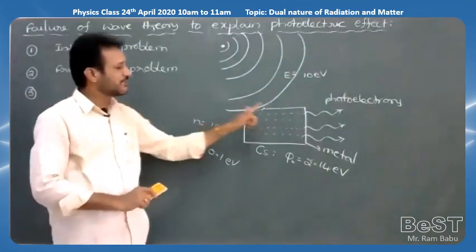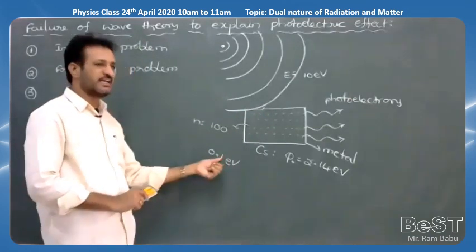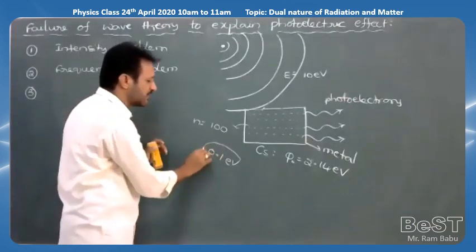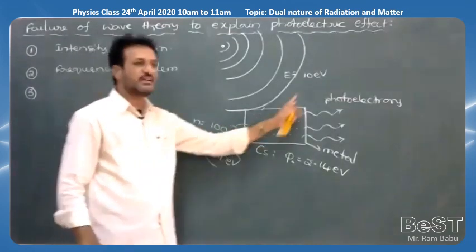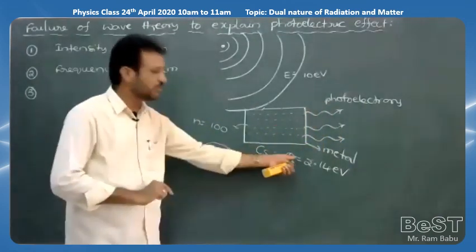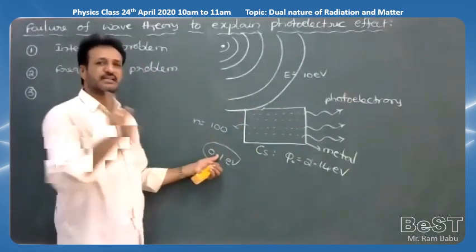So the amount of energy absorbed per electron per second is very small, 0.1 electron volt. So with 0.1 electron volt absorbed, this electron will not come outside, because the electron requires minimum 2.14, but it is absorbing only 0.1 electron volt in the first step.